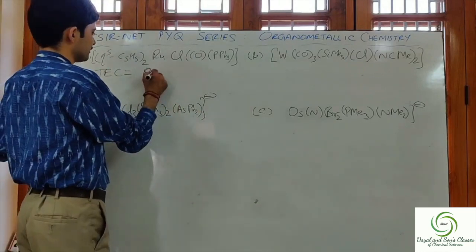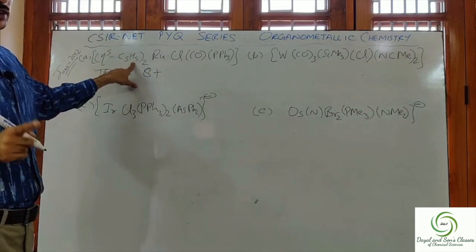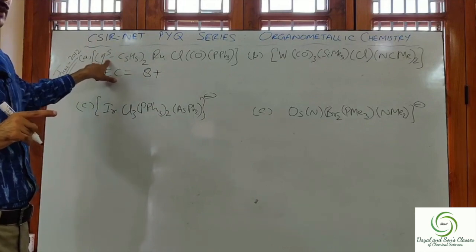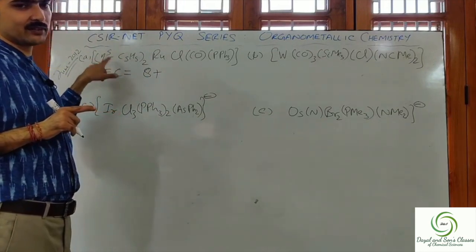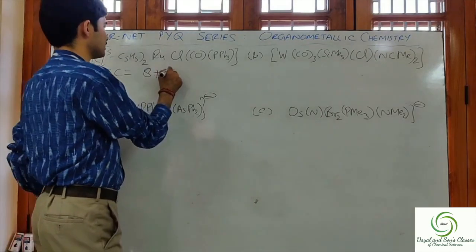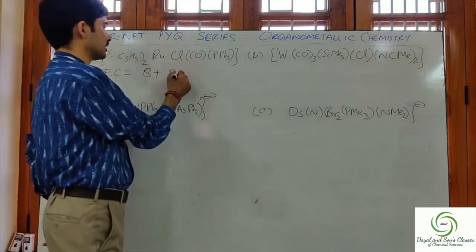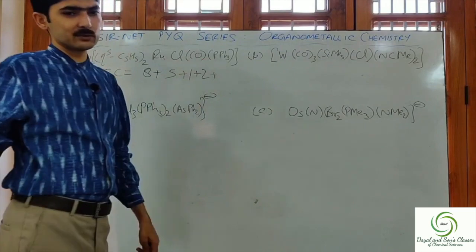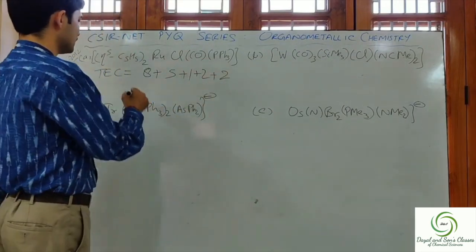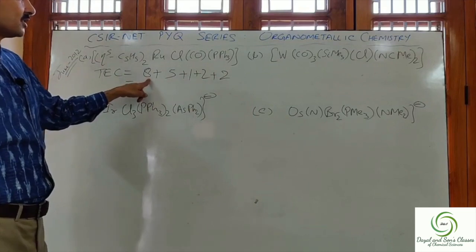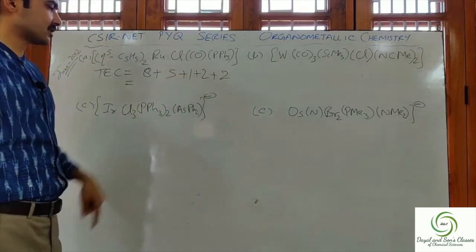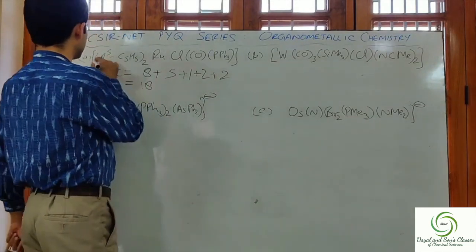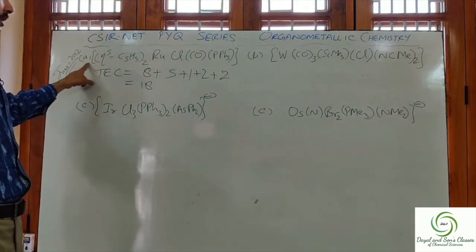So 8 plus eta 5 C5H5, cyclopentadienyl ion with eta 5 hapticity. Eta 5 means hapticity 5. And the cyclopentadienyl ion with hapticity 5 contributes 5 electrons. So plus 5. Cl contributes 1 electron, so plus 1. CO contributes 2 electrons, plus 2. PPh3 contributes again 2 electrons, plus 2. This will be equal to 8, 10, 12, 12 and 6, 18. So this is obeying the 18 electron rule. The first complex is obeying the 18 electron rule.